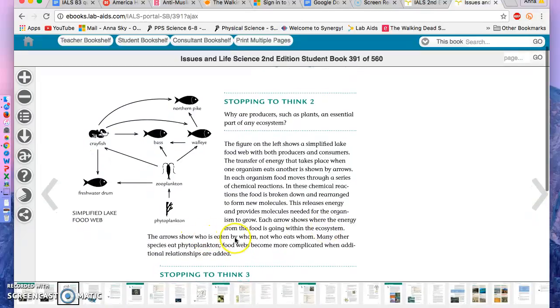The arrows show who is eaten by whom, not who eats whom. Many other species eat phytoplankton. Food webs become more complicated when additional relationships are added.